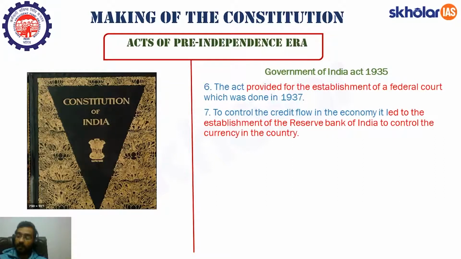See, by the Regulating Act of 1773, a Supreme Court was established in Bengal. But through this Government of India Act of 1935, we established the Supreme Court of India. Now, to control the credit flow in the economy, this act established Reserve Bank of India to control the currency in the country. So I hope this part is clear to all of you. All the provisions, just go through them 2 to 3 times and learn them.